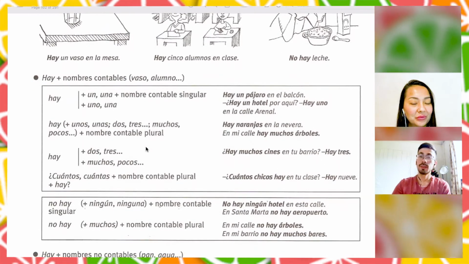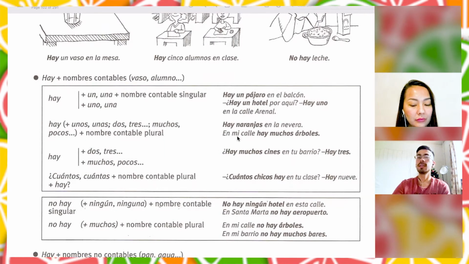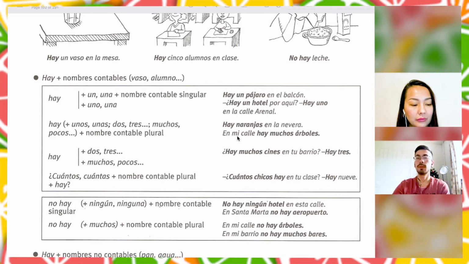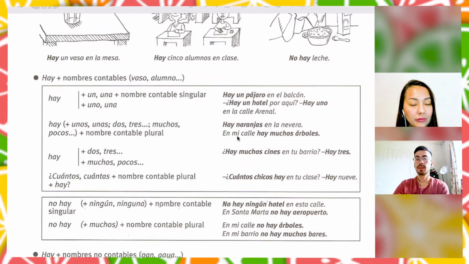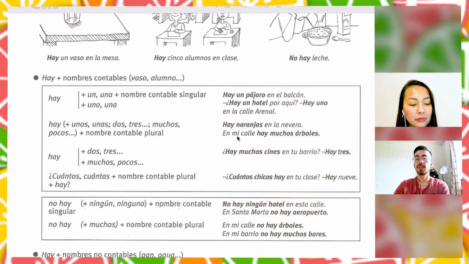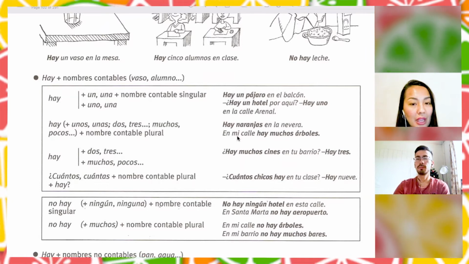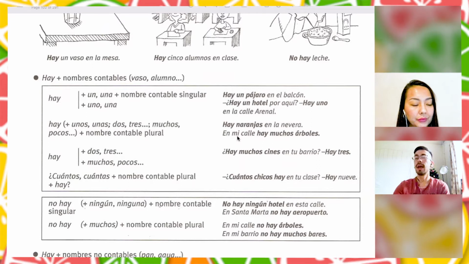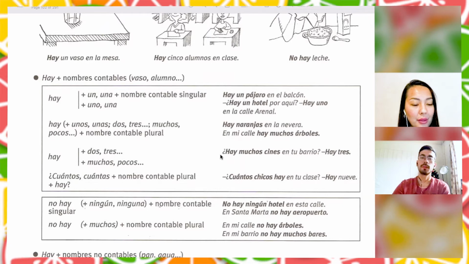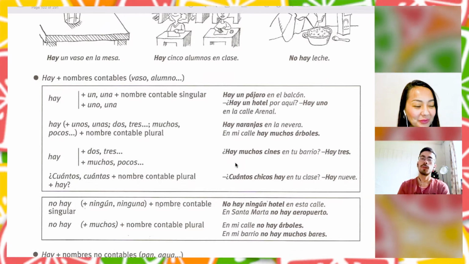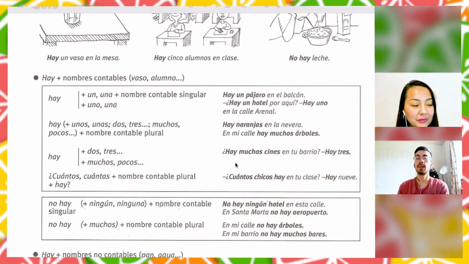So we can also use numbers to indicate the quantity, right? For example, en mi calle hay muchos árboles. In my street, there are a lot of trees. Another example, hay muchos cines en tu barrio. Do you have a lot of cinemas in your area? Right. Hay 3. There are 3. So, okay, we can use it just to ask if there is something, right?